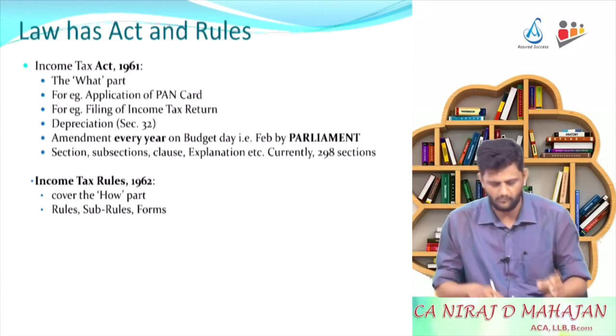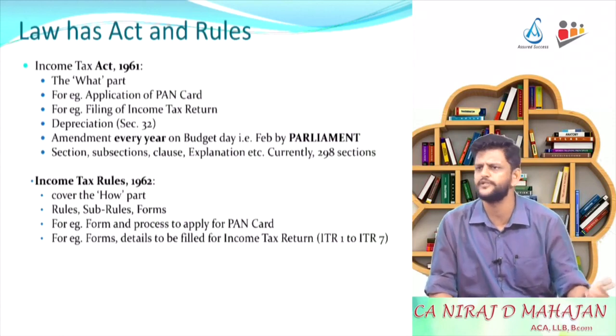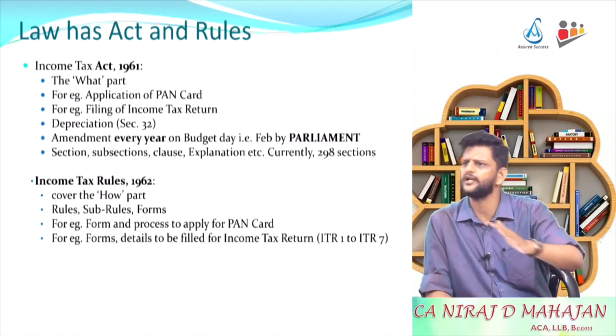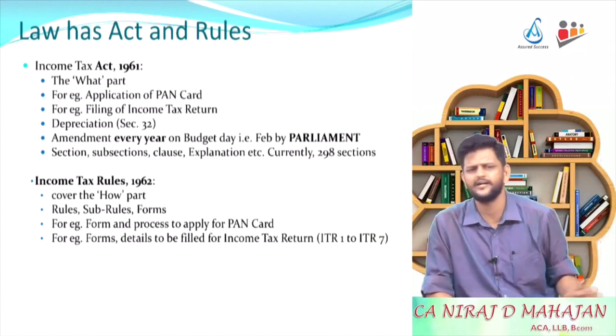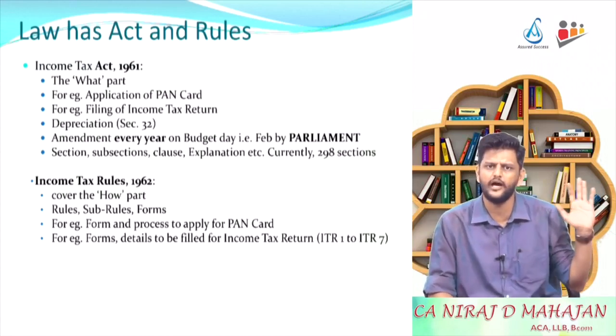Are you following? Then like I said, ITR 1. Right now we don't have ITR 7, but of course we used to have. ITR 1 means income tax return number 1. So there are ITR 1, 2, 3, 4, 4S, 5, 6, 7. So there are types of income tax return forms. That's it. Returns means what now?